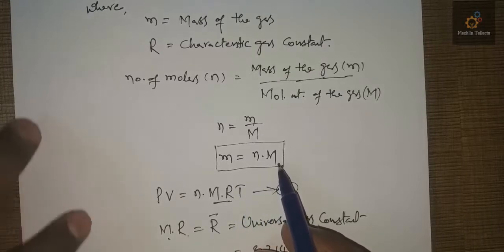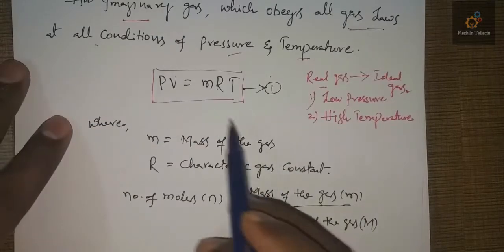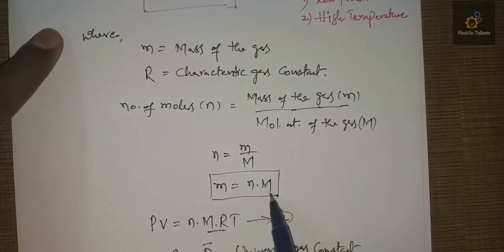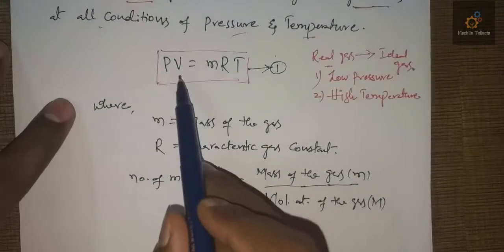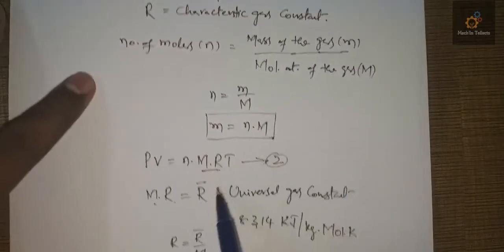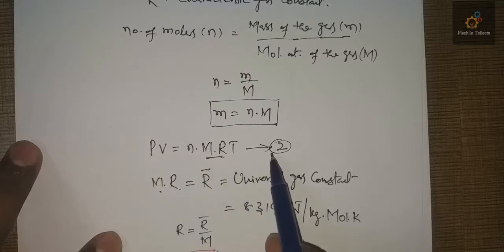Now if you substitute this mass of gas in the ideal gas equation, m is equal to n into molecular weight, so PV becomes n into molecular weight into RT. This is another ideal gas equation.